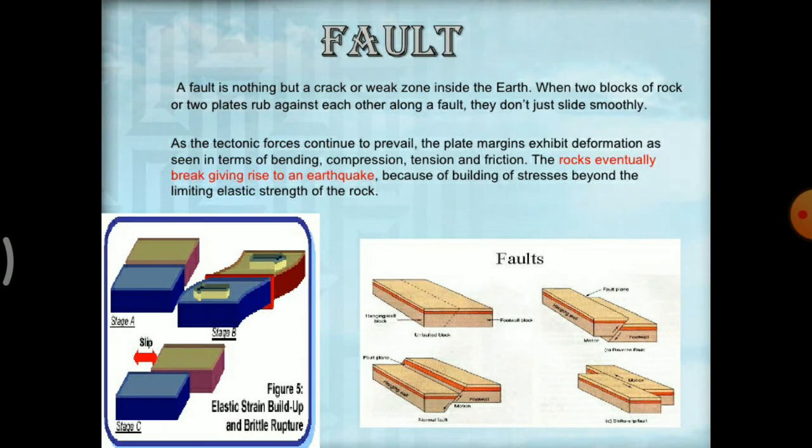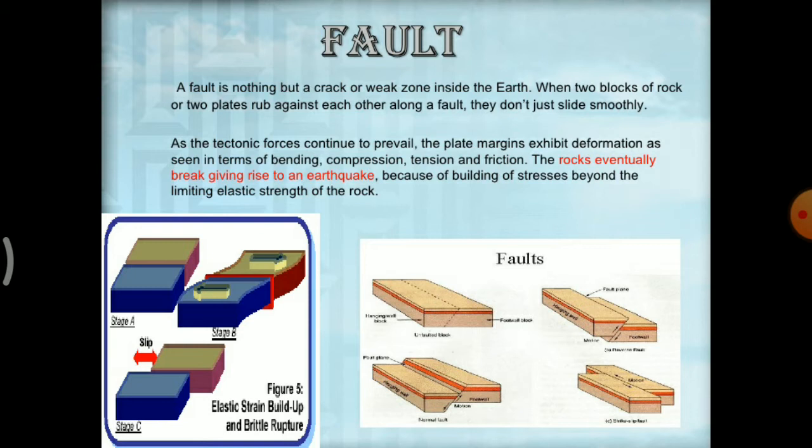So the fault. Okay, a fault is nothing but a crack or a weak zone inside the earth. When two blocks of rocks or two plates rub against each other along a fault, they don't just slide smoothly. As the tectonic forces continue to prevail, the plate margins exhibit a deformation as seen in terms of bending, compression, tension, and friction.